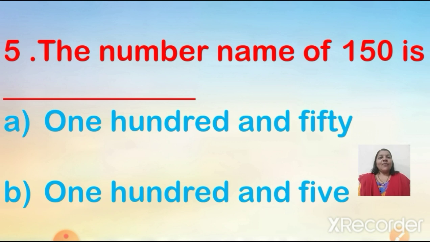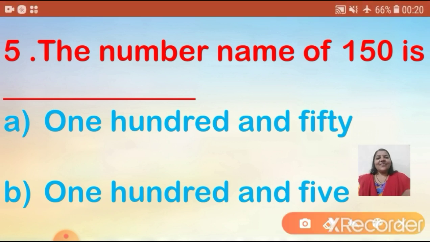The number name of 150 is, and the correct spelling is ONE HUNDRED and FIFTY. Am I correct children? Okay, so the correct answer is 150.